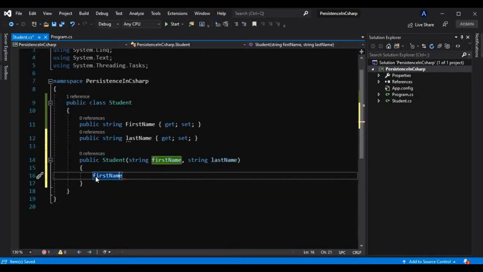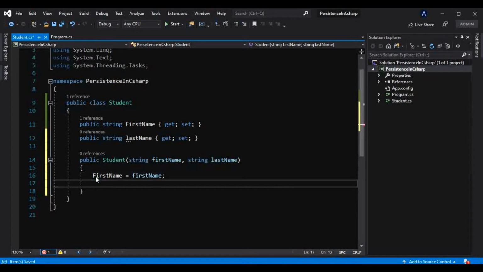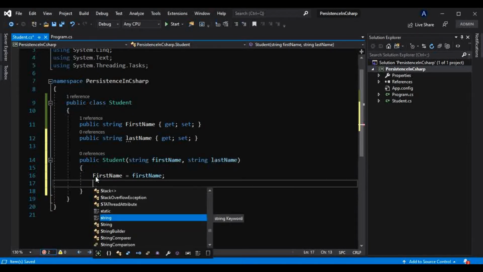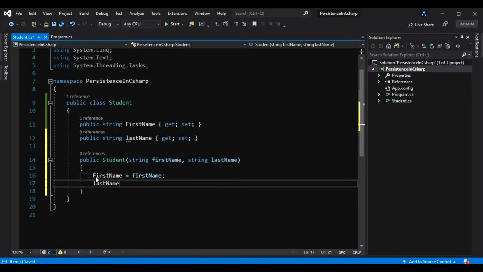So FirstName, with big F, is equal to firstName, whatever is coming into the constructor. LastName, with big L, is equal to lastName here.